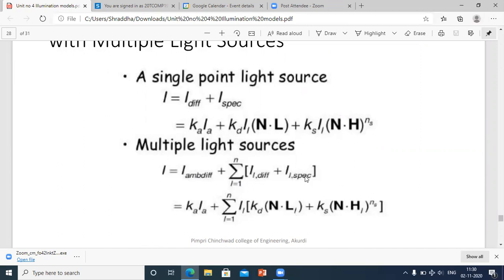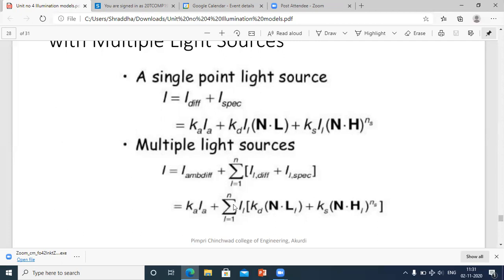This is a bit complicated equation. Don't worry about this equation. This is just for your understanding. Then when you further solve this equation, how is I diffuse, or I ambient diffusion, represented?